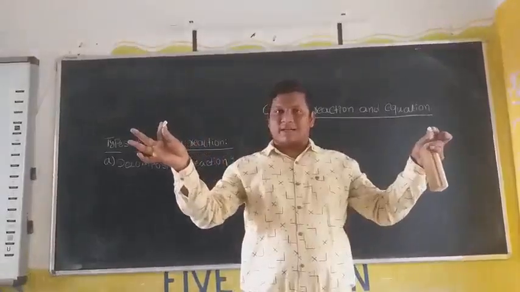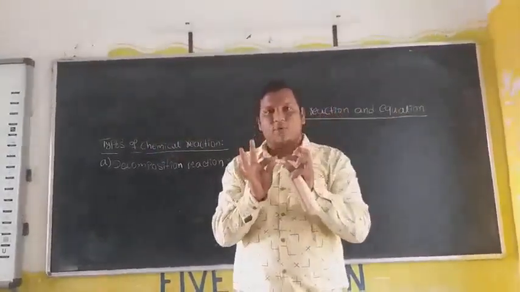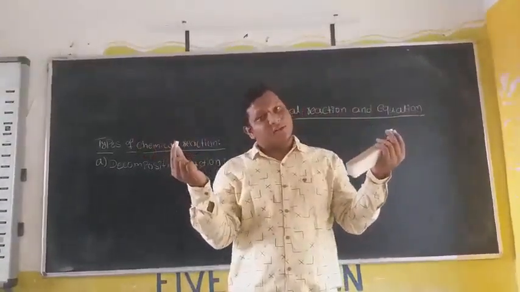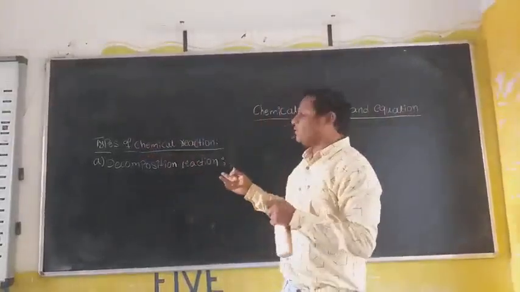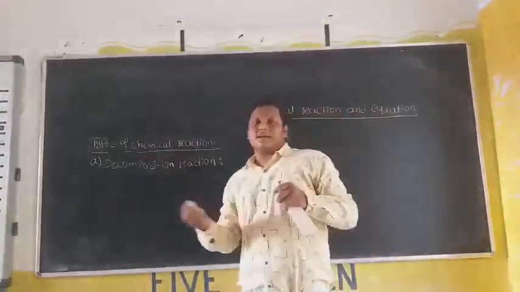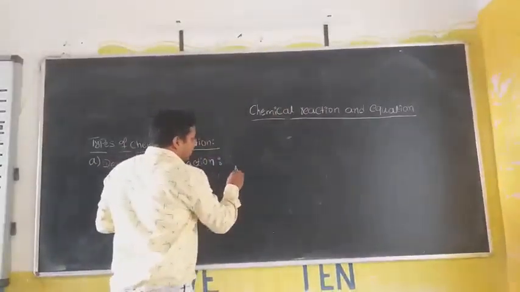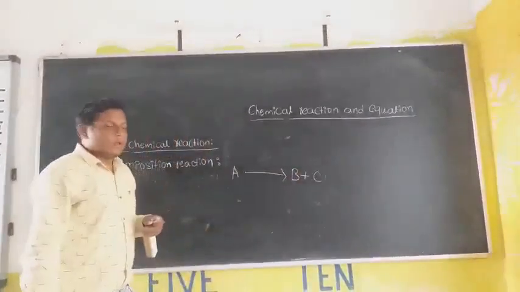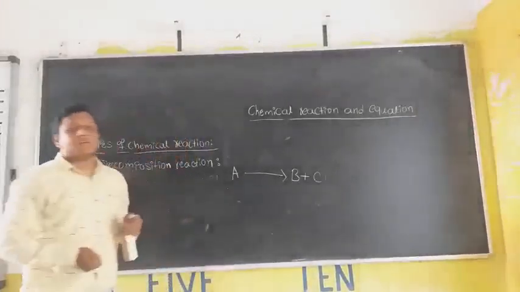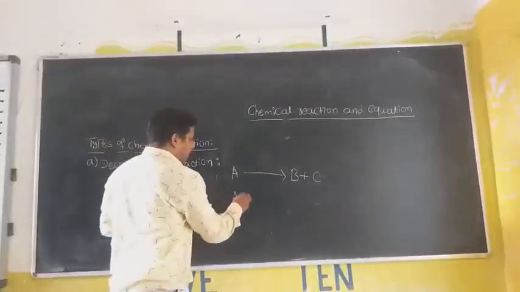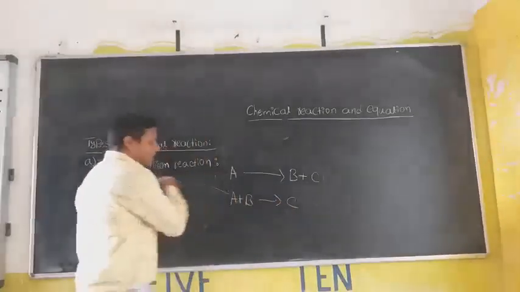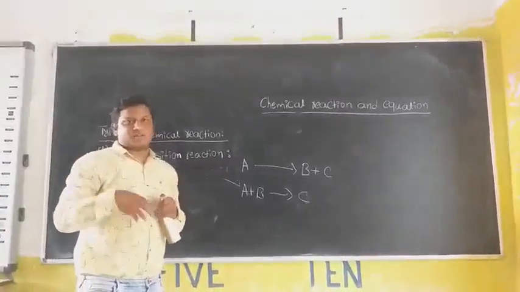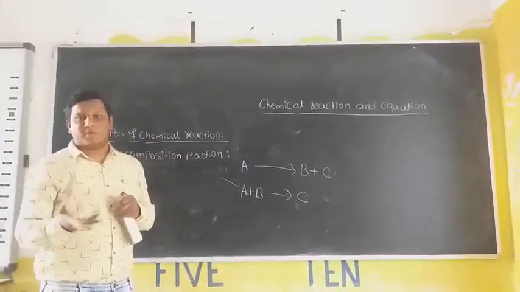When two or more reactants react and produce a single product, then this is combination. When a single reactant breaks into two or more products, then this one is a decomposition reaction. Reverse of combination, that is decomposition reaction. Then take a simple example. When A reacts, it should produce B plus C. This is an example for a decomposition reaction. If you react A plus B and it produces C, then this one is an example for combination. Reverse of combination is decomposition. Reverse of decomposition is combination reactions.